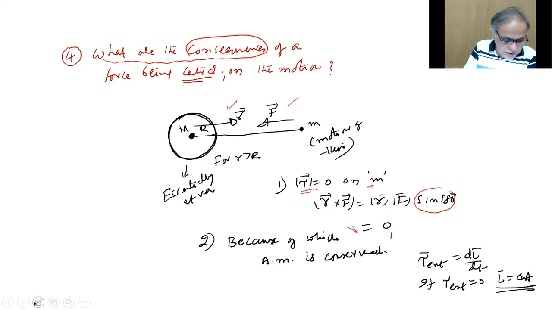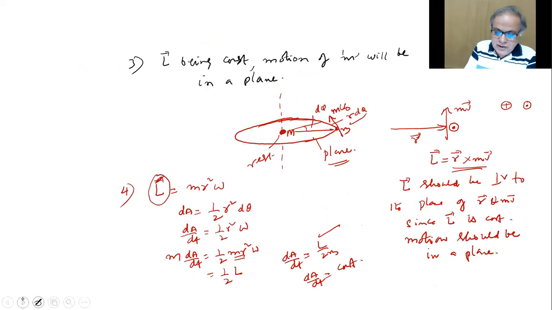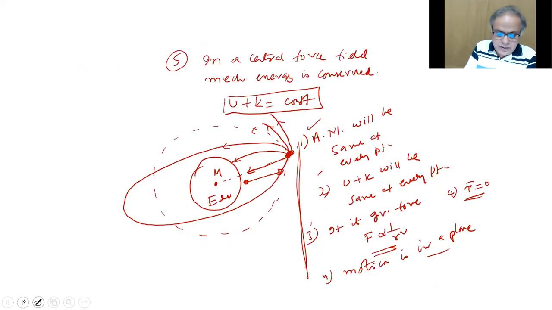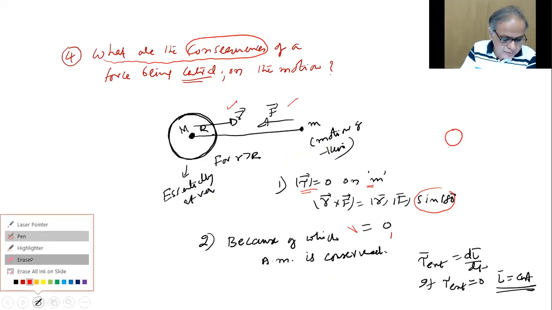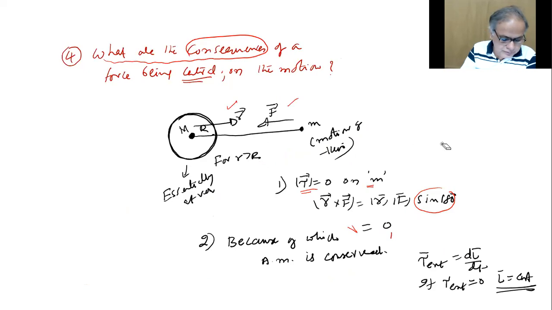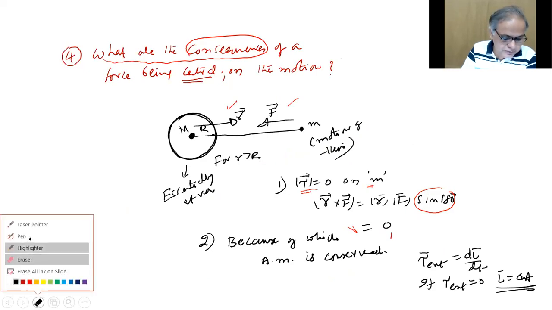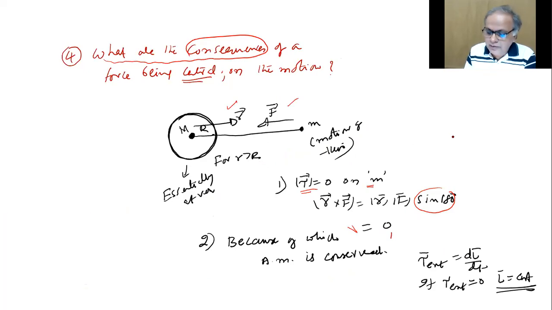I don't know whether I've shown it separately. I'll show it here. Look, we think of Earth here, or Sun we have, for example.